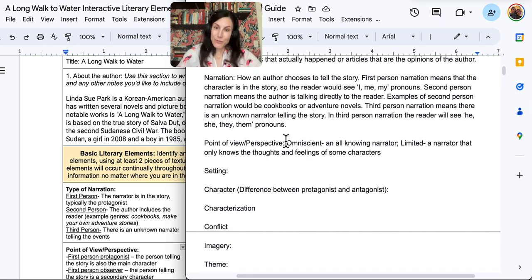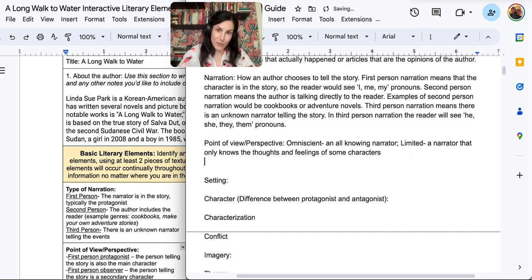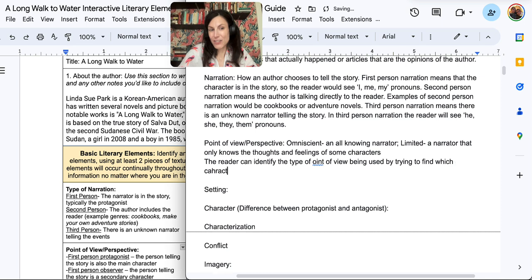And then we would have two types of point of view. So wait a minute. When we're talking about how we know the point of view, it's really whose thoughts and feelings do we know? So I can put here, the reader can identify the type of point of view being used by trying to find which characters' thoughts and feelings are written about most.